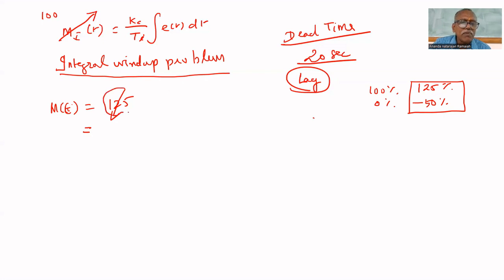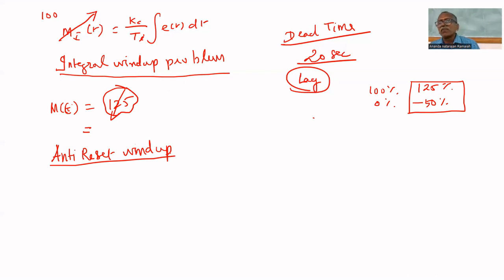To avoid integrating beyond 125, an anti-reset windup technique can be used. The problem is called the windup problem, and to remove it we use the anti-reset windup technique. It should not integrate beyond 100, but because it is an analog integrator, it does not know. To avoid that, we can use the anti-reset windup technique. For that, let us first consider the expression for M of t.